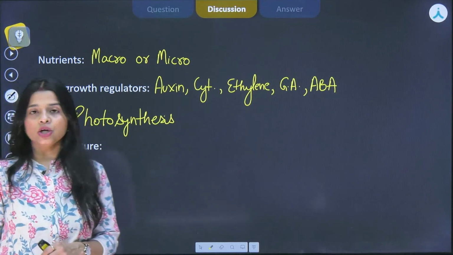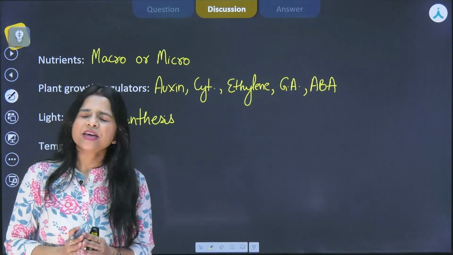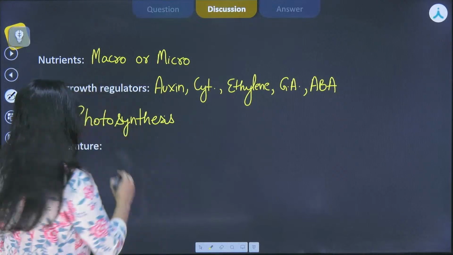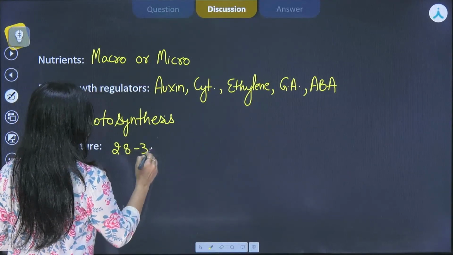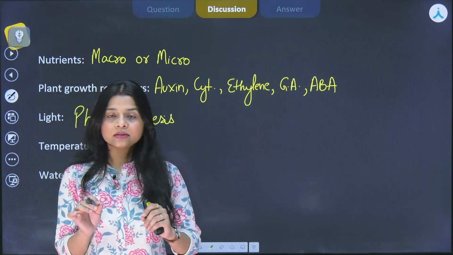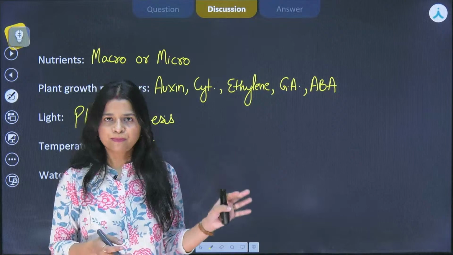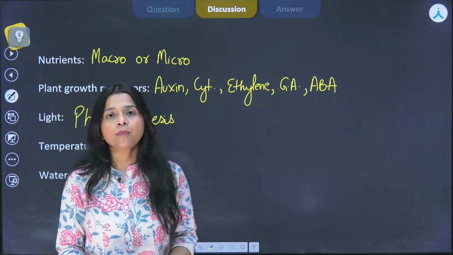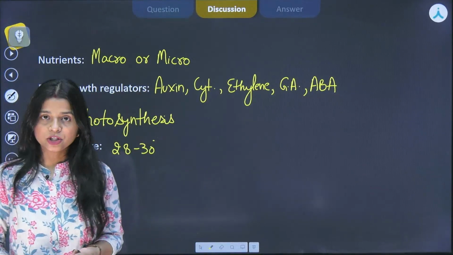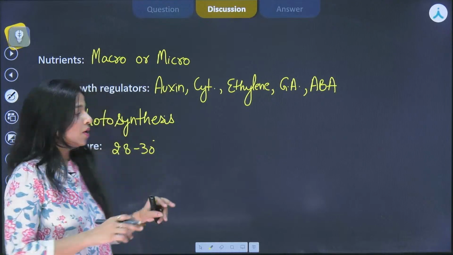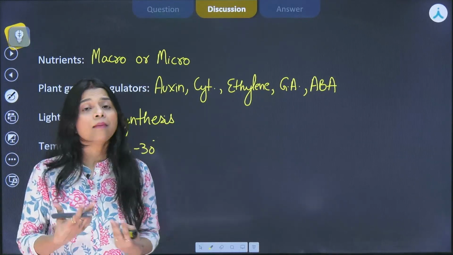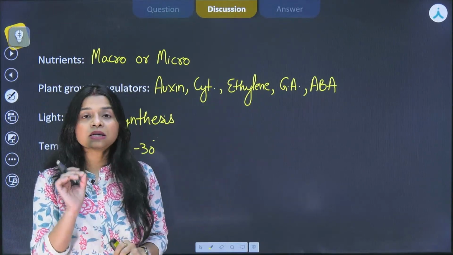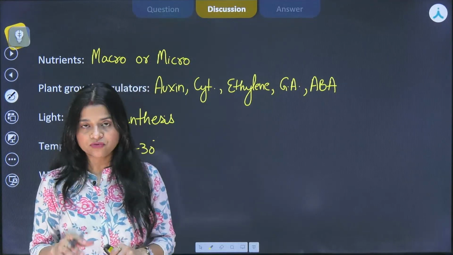Then comes temperature. Now optimum temperature is very much necessary for the growth of the plants. If we are taking the temperature, let's say 28 to 30 degrees, it is considered as the optimum temperature for most of the plants. Most of the plants properly proliferate, they grow very properly in this particular optimum temperature. Now what happens if the temperature has increased abundantly? Let's say the temperature has struck 55 degrees Celsius. What will be the negative effect of that on the plants?